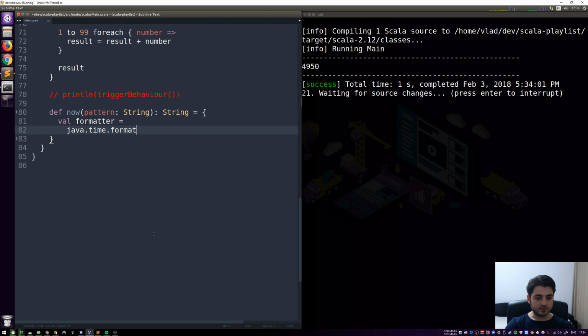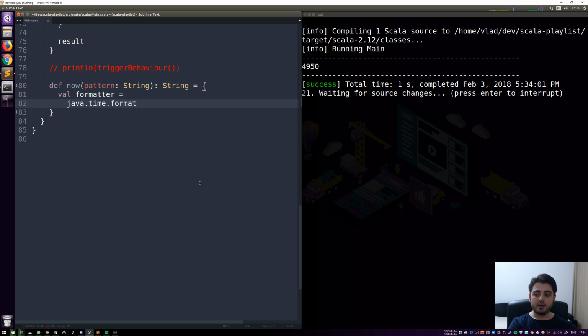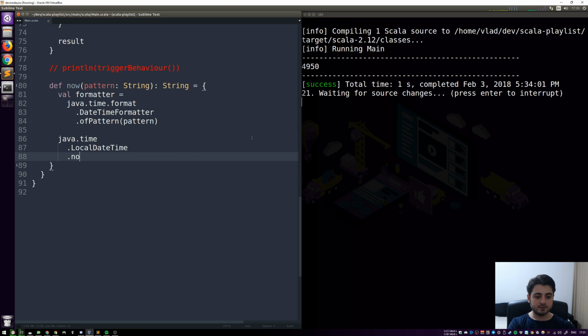DateTimeFormatter.ofPattern, and now we're going to give it the pattern that is coming in over here. What this function is going to return is java.time.LocalDateTime.now, and it's going to format it with the formatter from here.